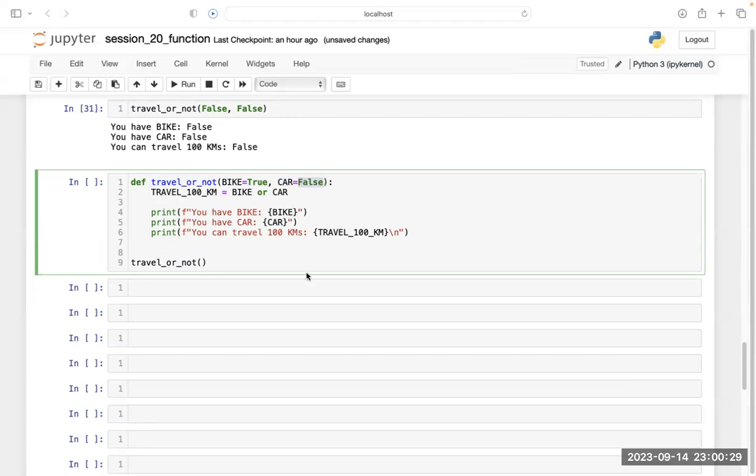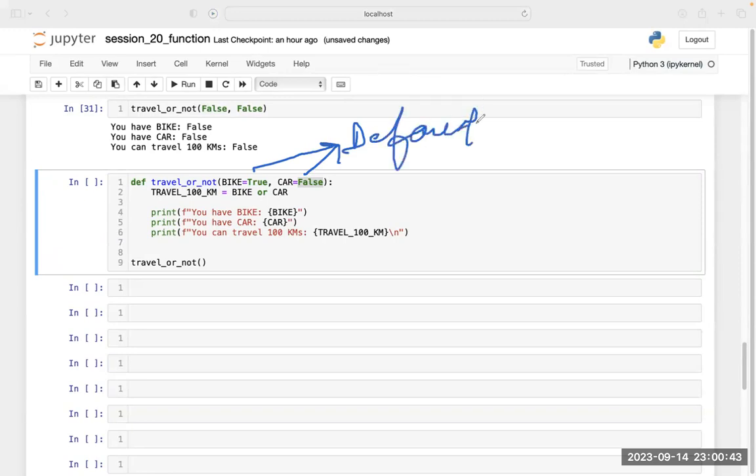This is called a default argument. That means this is called a default argument.